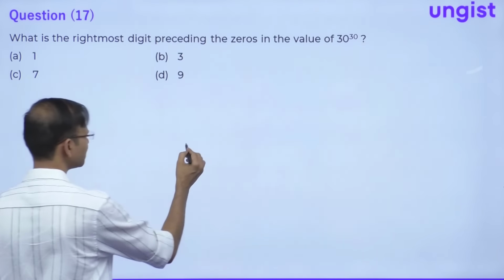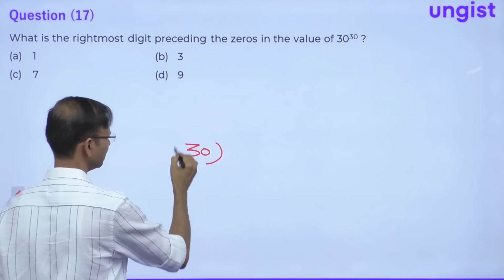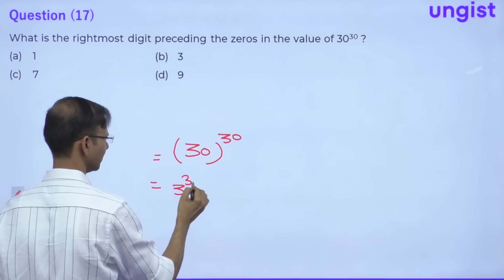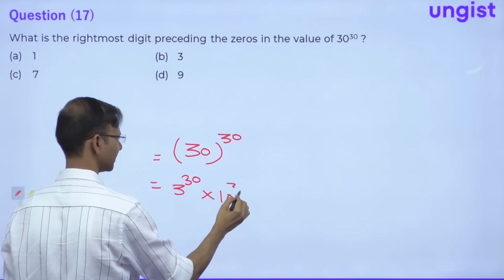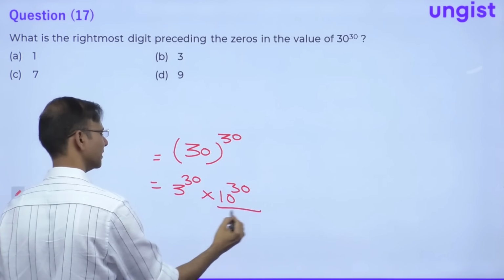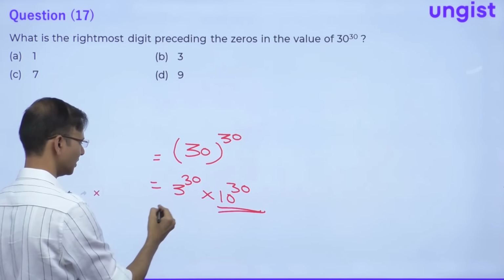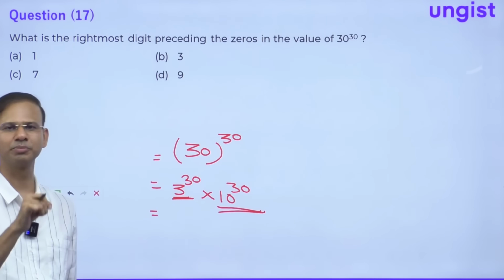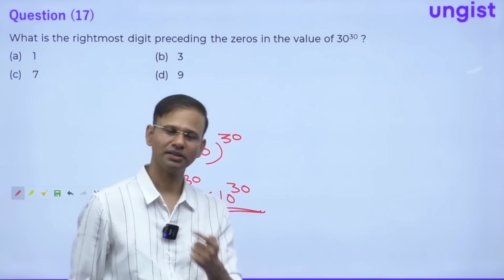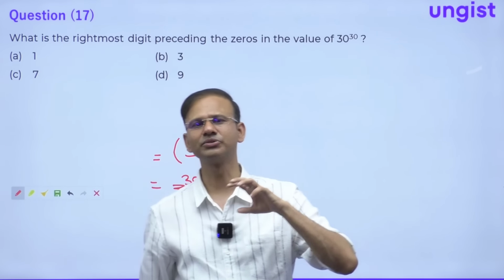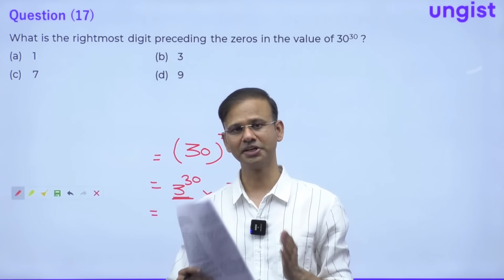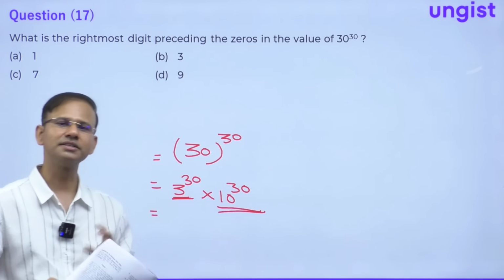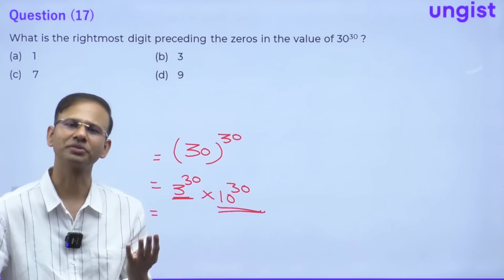So guys, 30 raised to the power 30. Let me tell you, 30 raised to the power 30 is what? This is 3 to the power 30 into 10 to the power 30, correct? So here we have 30 zeros, and the question is, we just need to find the unit digit of 3 raised to the power 30. Guys, please try to understand this question. This question is actually trying to ask you, what is the unit digit of 3 raised to the power 30? That's it, right? Now, we all know that the cyclicity of 3 is what? The cyclicity of 3 is 4, right?